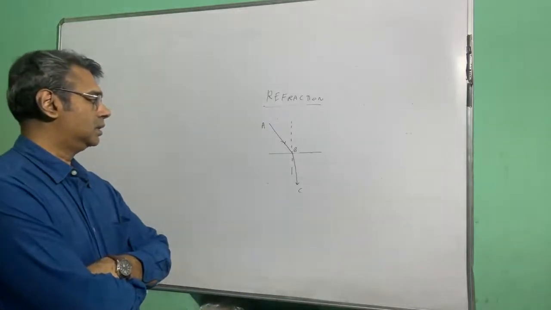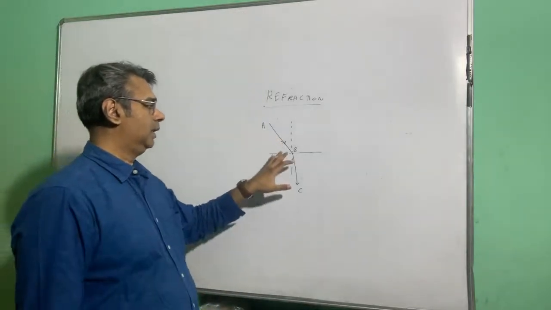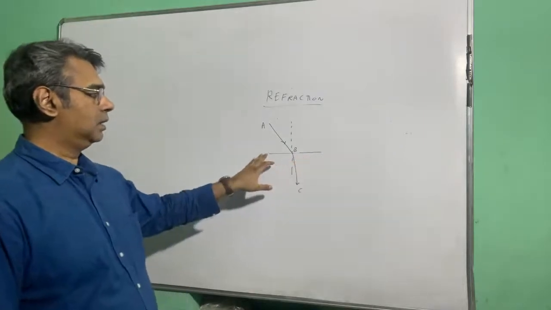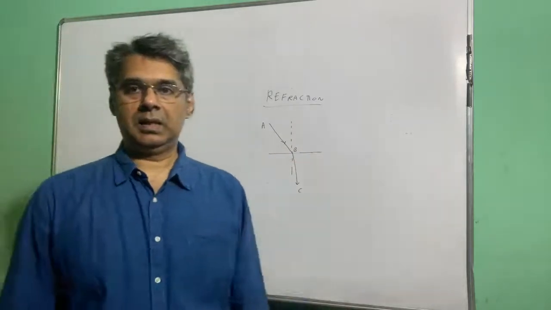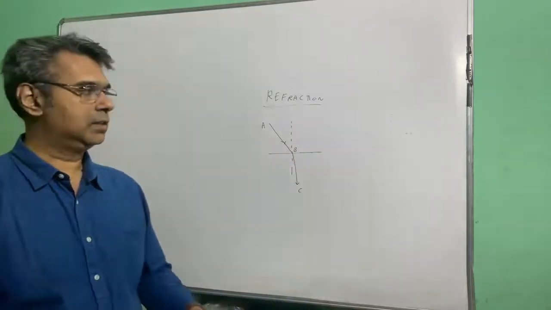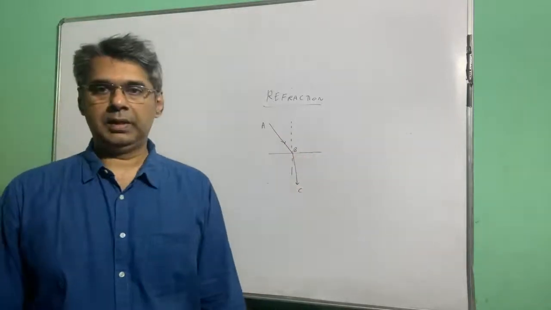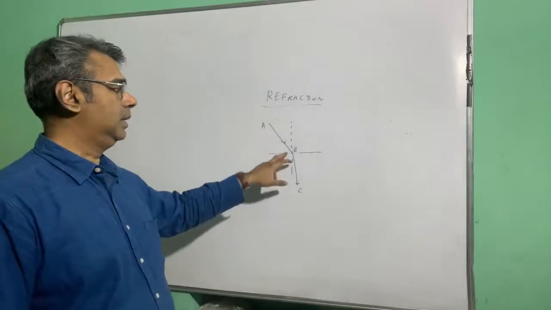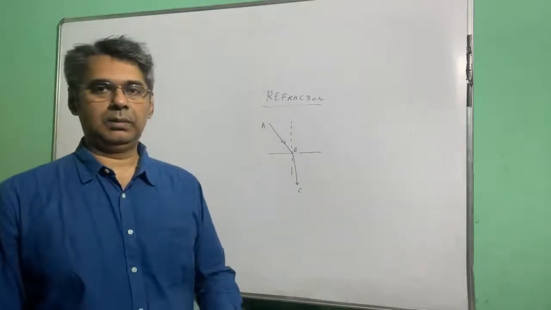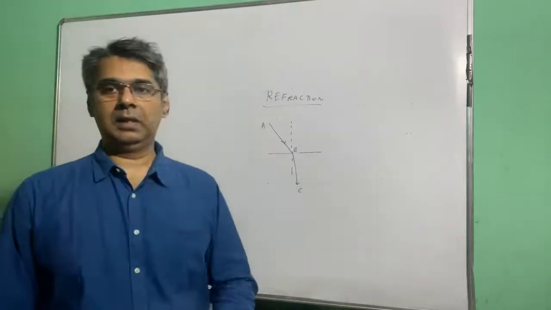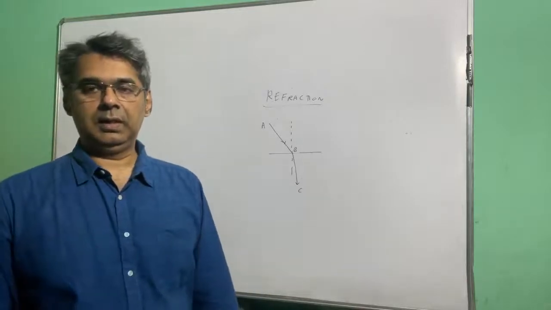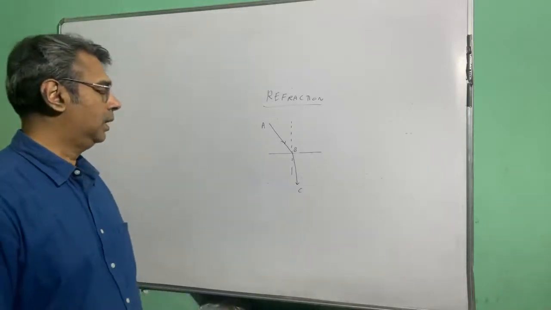So light is passing through one transparent medium and there is a boundary, and on the other side there is another transparent medium. So there are two transparent mediums, and this is the boundary between them. AB is the light which is falling on the boundary, and BC is the light which is going through to the other side, that means to the other medium.